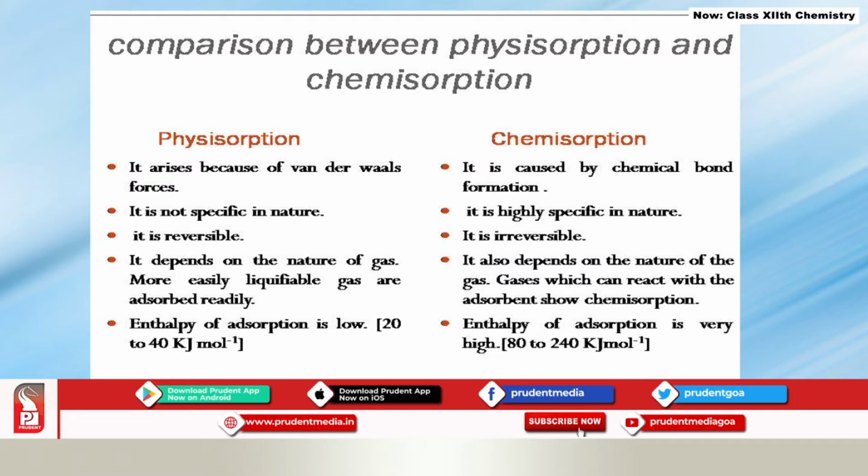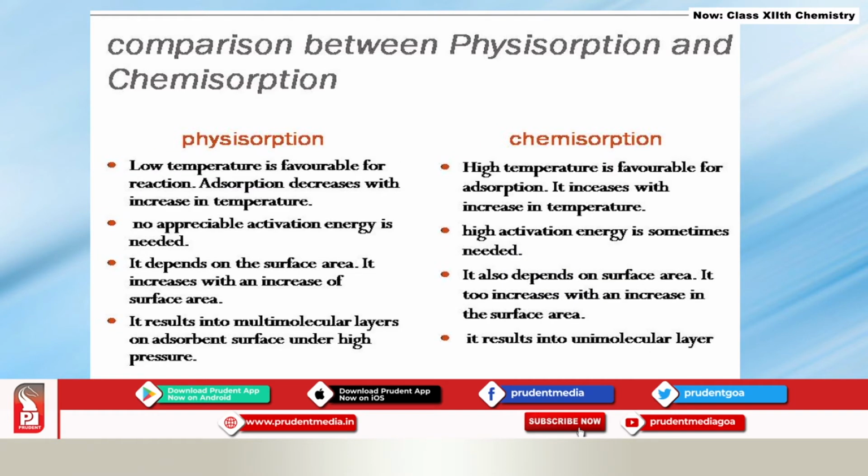In case of physisorption, the enthalpy of adsorption is very low, between 20 to 40 kilojoules per mole, whereas in case of chemisorption, the enthalpy of adsorption is very high, that is between 80 to 240 kilojoules per mole. Physisorption is favored at lower temperature. At higher temperature, physisorption is likely to get converted into chemisorption, whereas chemisorption is favored at higher temperature. Physisorption does not require any appreciable amount of activation energy, whereas in case of chemisorption, high activation energy is necessary.